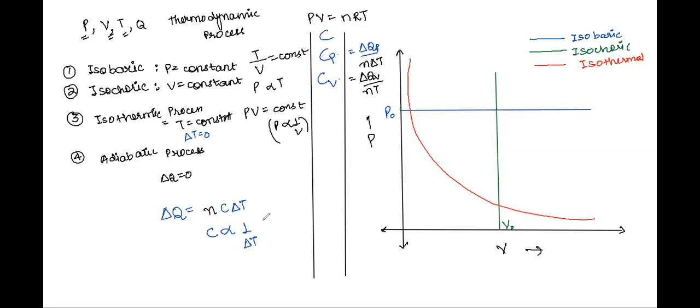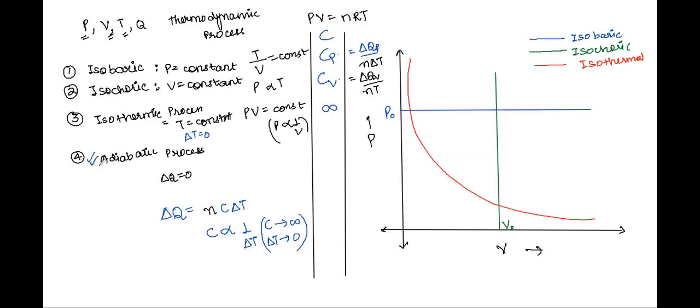So if delta T is zero, C will tend to infinity. See, the C value will tend to infinity if delta T is tending to zero from this equation, right? Therefore, for an isothermal process where change in temperature is zero, the specific heat capacity is infinity. See, such an important fact.